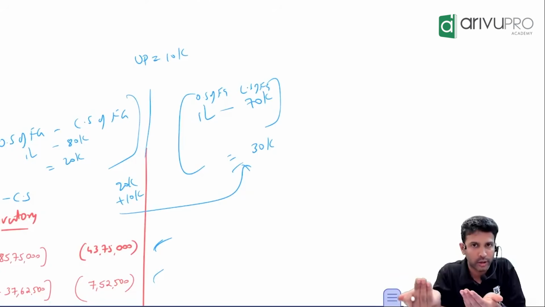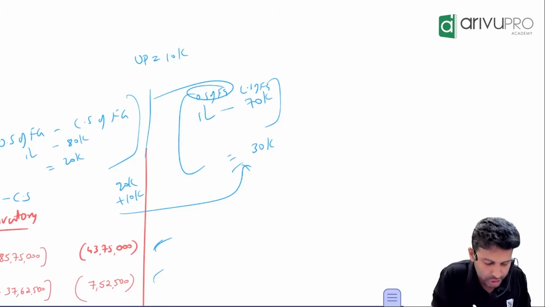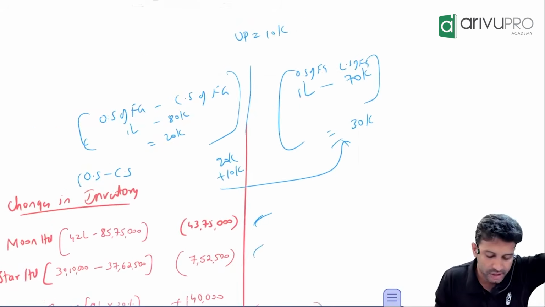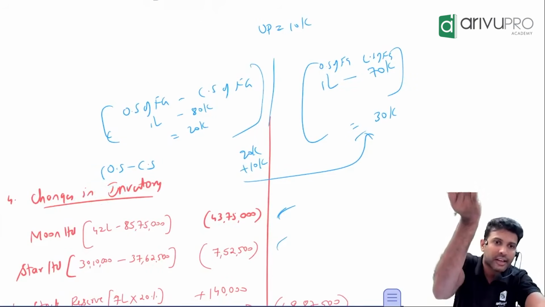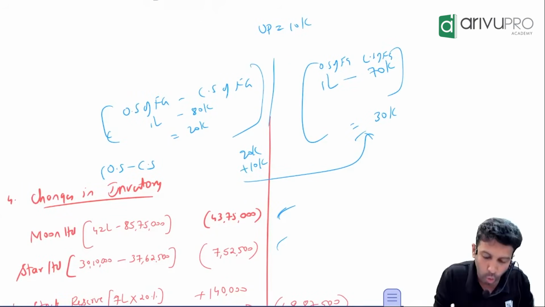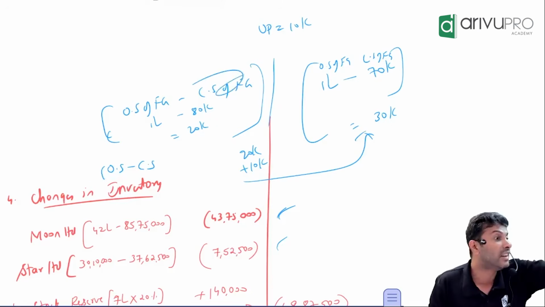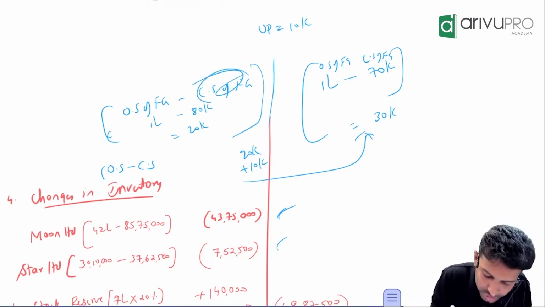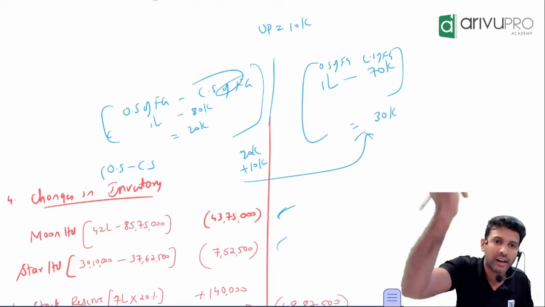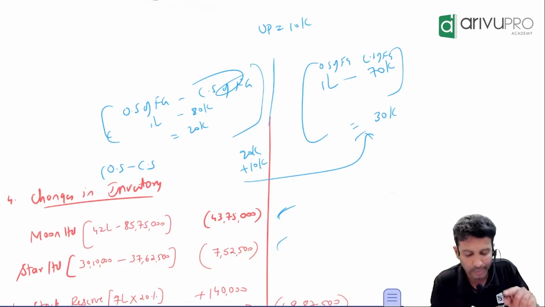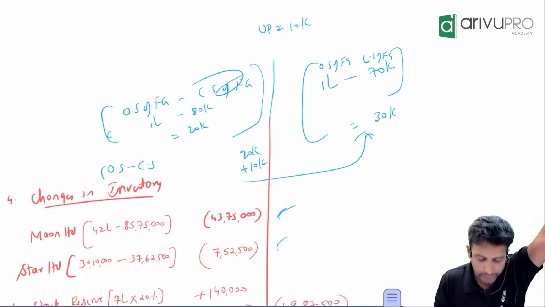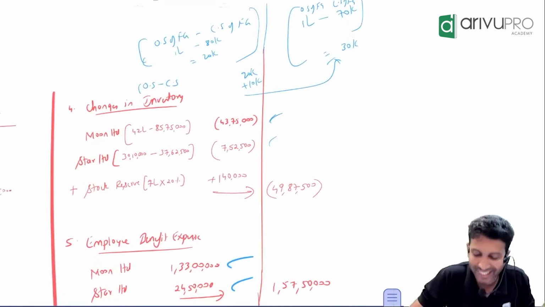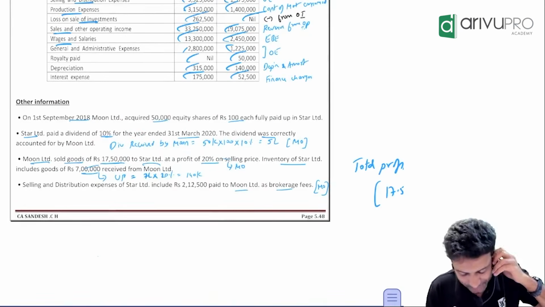Or another way, if you want to remember, sir, opening stock has a direct relationship with changes in inventory. Meaning if opening stock increases, changes in inventory also will increase. Closing stock and changes in inventory have inverse relationship. If closing stock increases, changes in inventory will reduce. If closing stock reduces, this will increase. Whichever way you want, 3 types we have discussed. One way at least you keep it and do it. Okay, now if it comes. Done. This is one important adjustment.